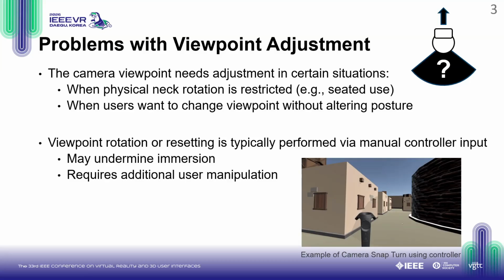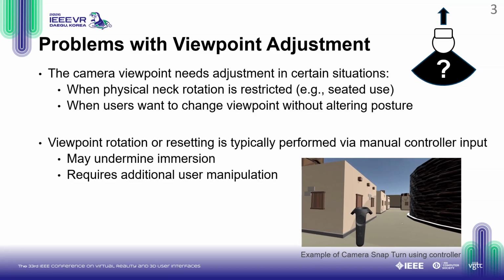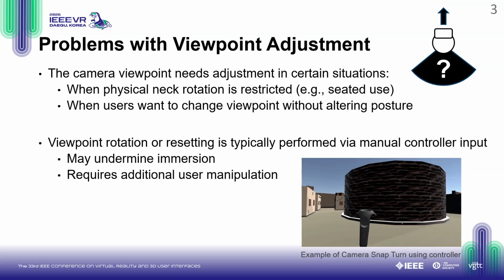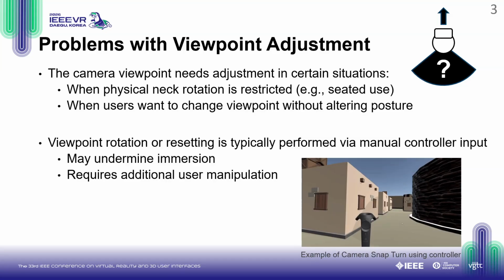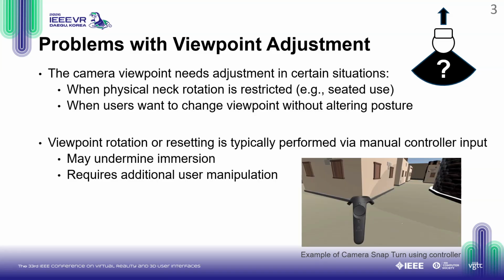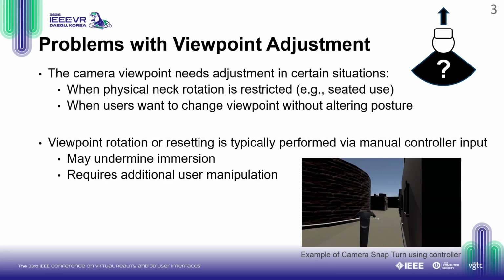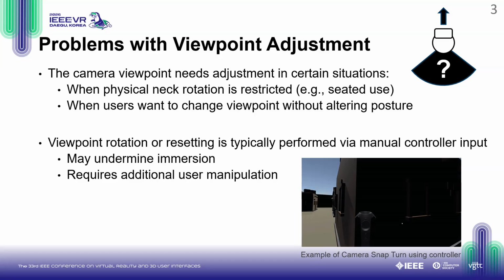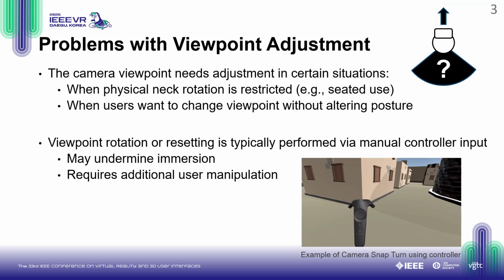Head tracking allows VR users to freely explore a 360-degree environment. However, there are many cases where the camera viewpoint needs to be adjusted. For example, when a user is seated, the physical rotation of their neck is heavily restricted. Alternatively, a user simply might want to change their viewpoint without changing their physical posture.